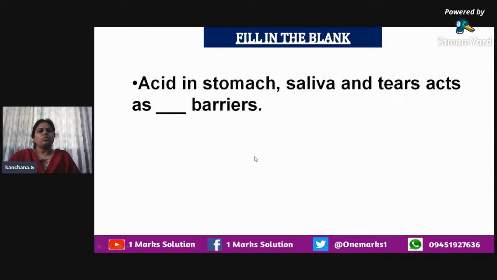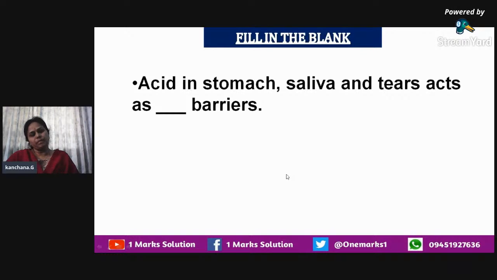Okay. So while we were revising the immune system, in our immunity, the immunity which is given by our system is of certain types. Under that, you would have read about the acid in the stomach, saliva, and also the tears. These are naturally present in our body, and whenever it is necessary, they will be secreted. So what kind of barriers do these act as?